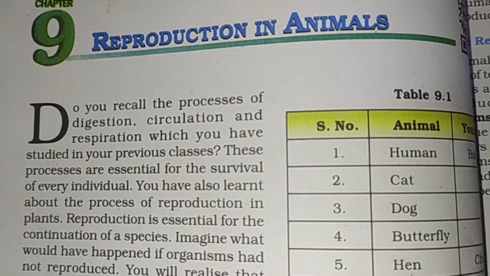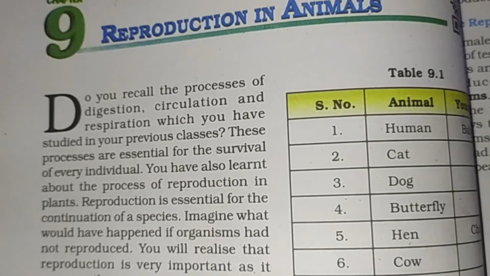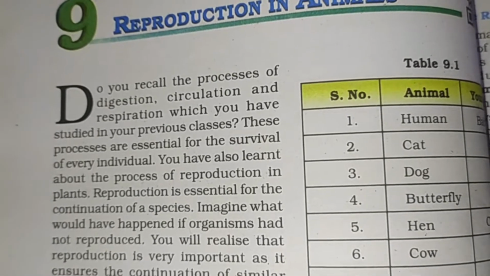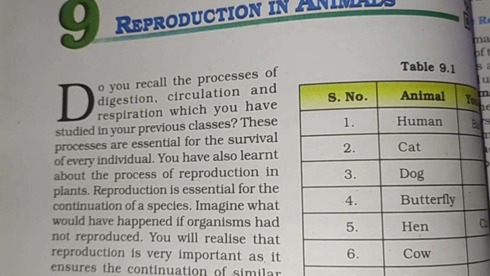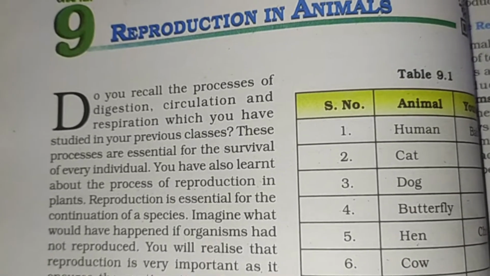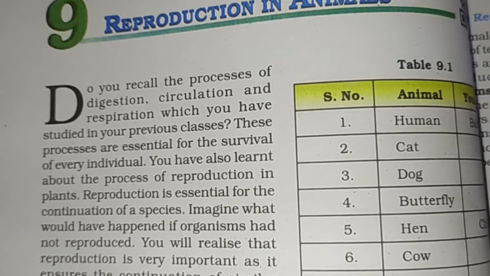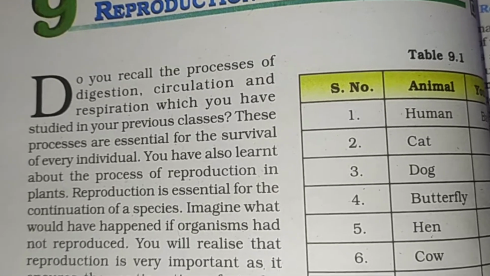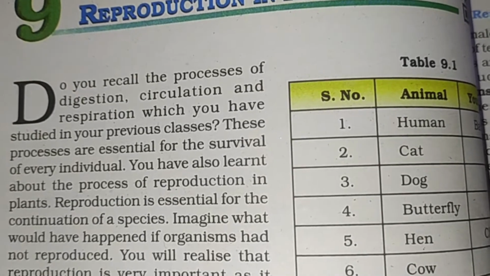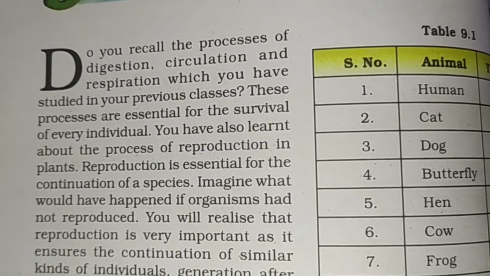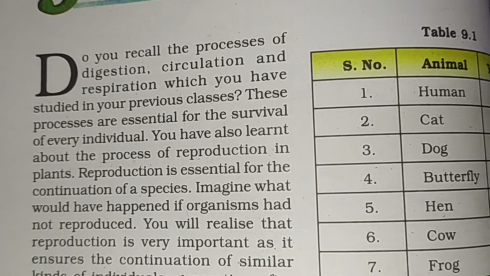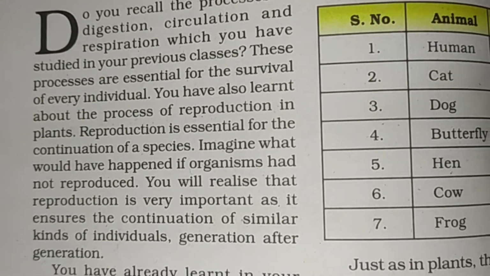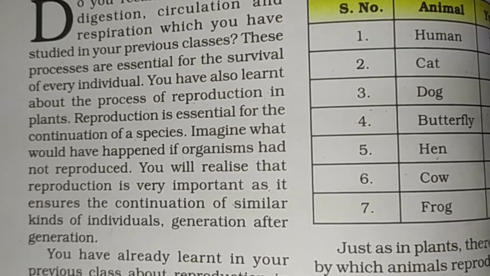Circulation and respiration, which you have studied in your previous classes, these processes are essential for the survival of every individual. You have also learned about the process of reproduction in plants. Reproduction is essential for the continuation of a species. Imagine what would have happened if an organism had not reproduced. You will realize that reproduction is very important as it ensures the continuation of a similar kind of individuals generation after generation.